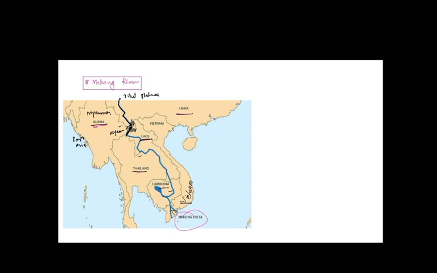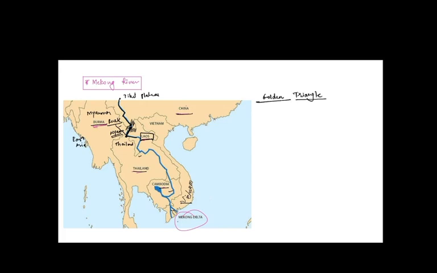From there, it flows southwest and forms the border between Myanmar and Laos, and then it is arriving at a tri-point of Myanmar, Laos, and Thailand. This is also the point of confluence between Ruak River and Mekong River. So Ruak is an important tributary of Mekong River. And this point is also called Golden Triangle.